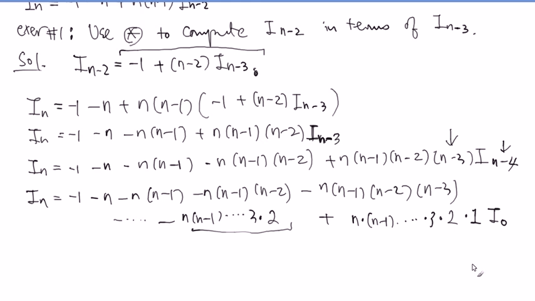And it goes to 1. If you keep unfolding it like this, this is the formula. And here, all this thing is a number we understand except I_0. Do you remember what I_0 was? Anybody? I_0 was the integral from 0 to 1 of e to the t, so it was e minus 1.